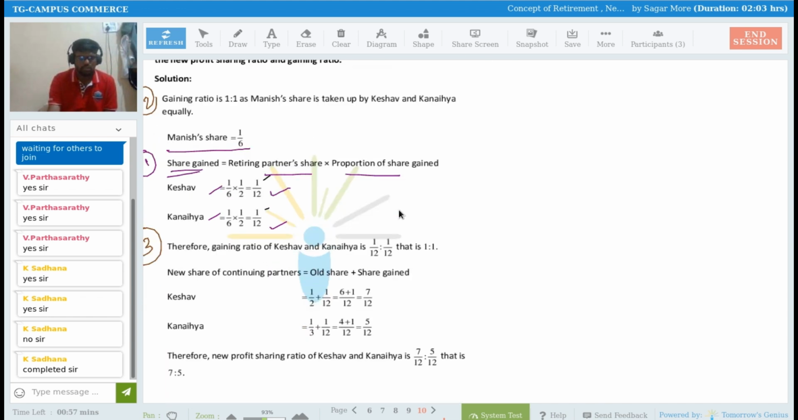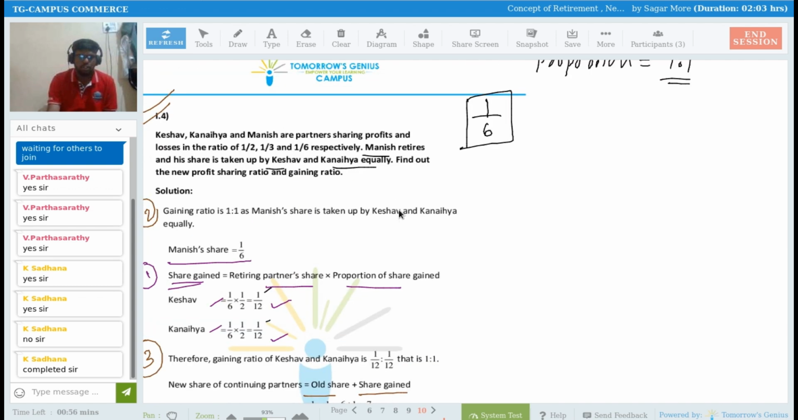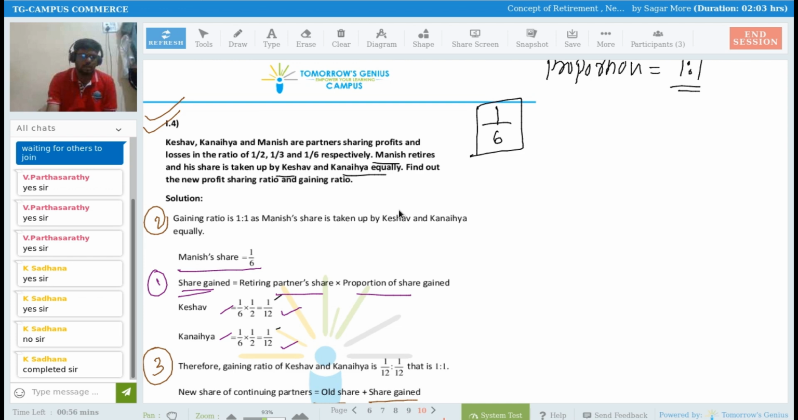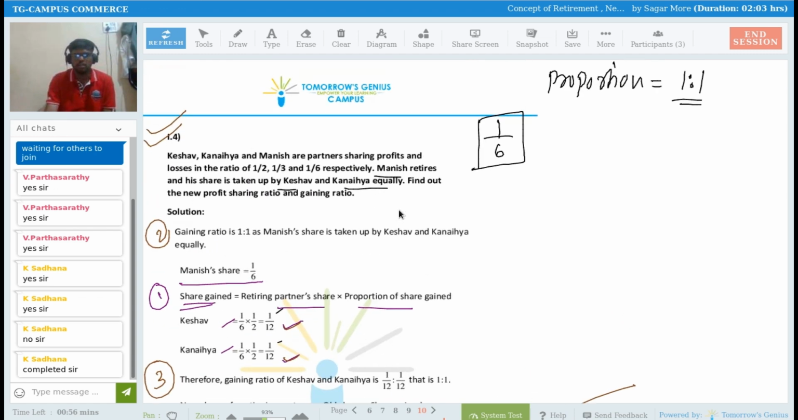Now I need to calculate the new profit sharing ratio. So old share plus share gain. The old shares were 1/2 and 1/3, plus share gain of 1/12, 1/12. After simplification you get 7/12 and 5/12. So your answer is 7:5, and that is correct. Same answer, good.